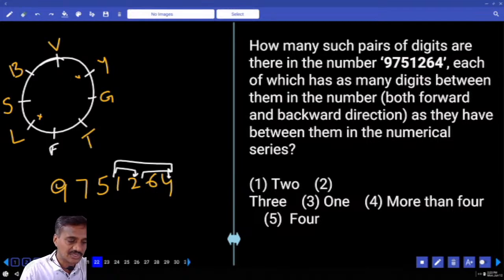Hence, how many pairs you have? Only 3. And it is given which choice? 22 choice.